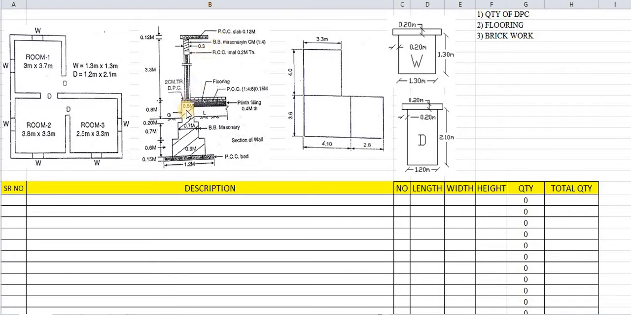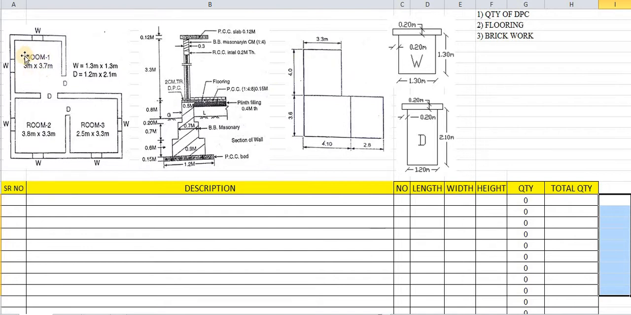That means the third step UCR has a width of 0.5, whereas the brickwork has a thickness of 0.3. So we will find out DPC, flooring, and the brick masonry. These three quantities we will calculate one by one. Before that, we will draw the center line plan.